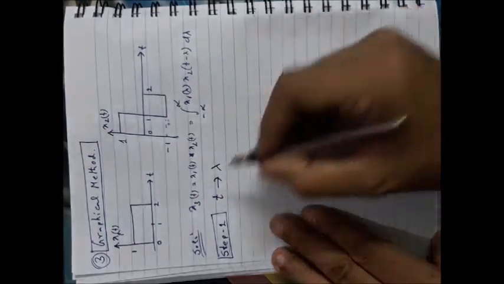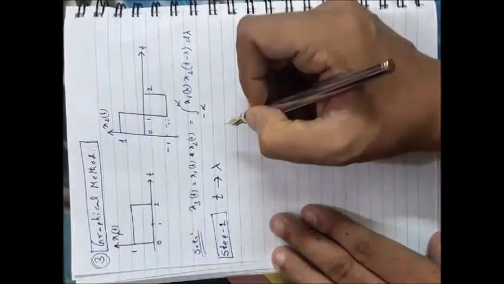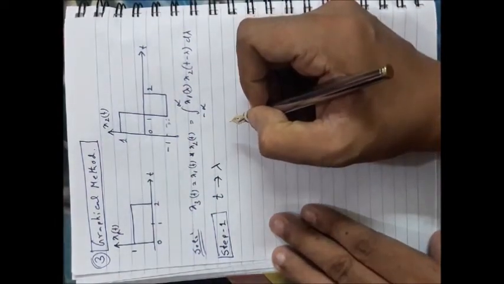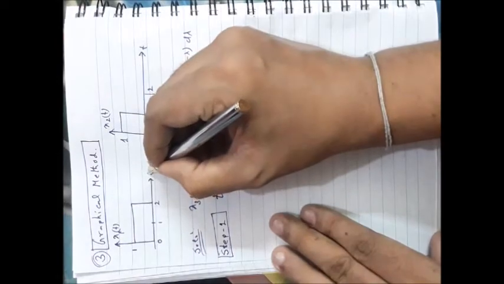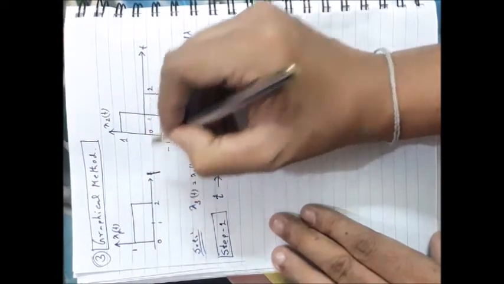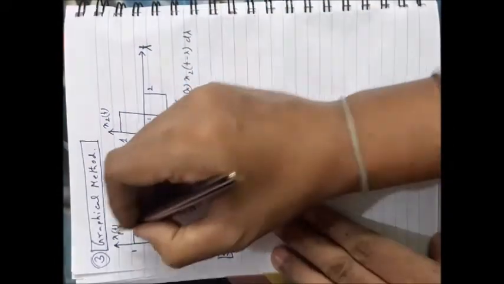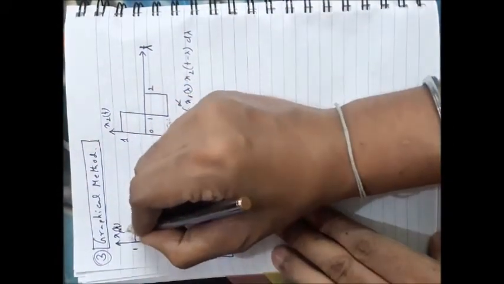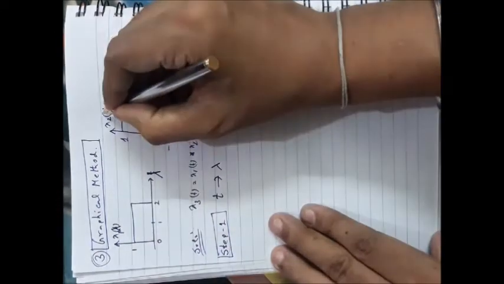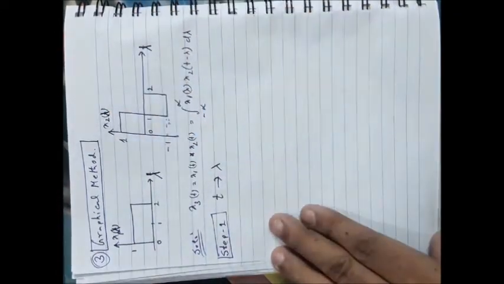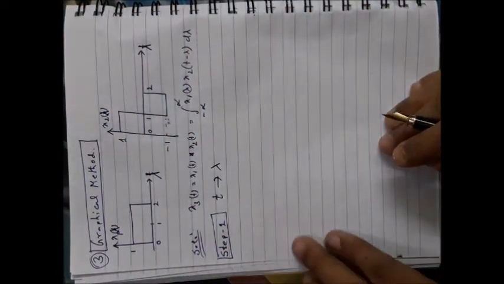I am just writing this step here. In place of t you put lambda for both cases. That means it becomes x1(lambda) and x2(lambda). That is step 1.